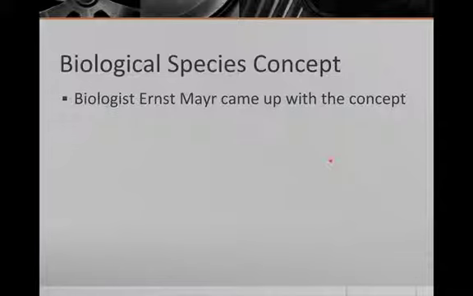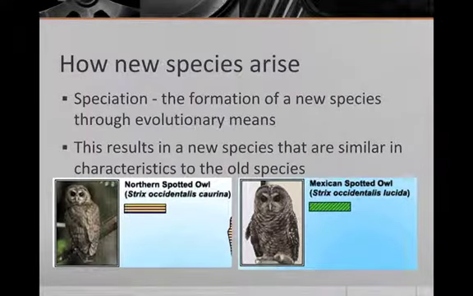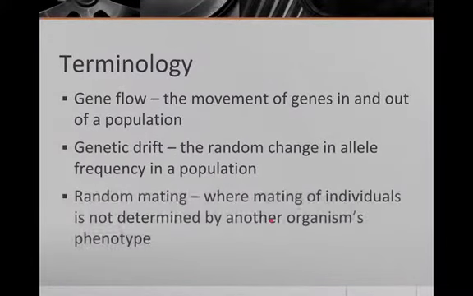And that's a good example, I'm going to go back for a second, of why these two are completely separate species. Okay, they're very, very similar, but the northern spotted owl can't mate and have kids with the Mexican spotted owl anymore. That's why they're two different species.